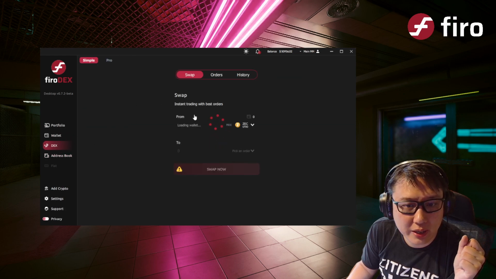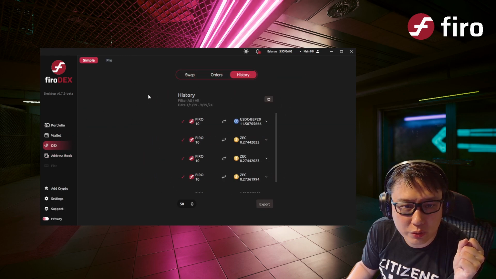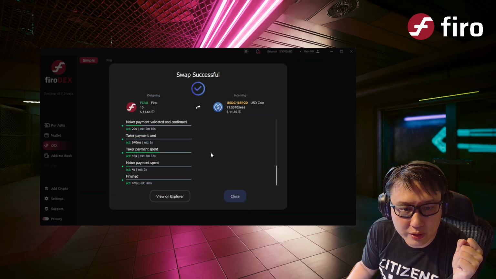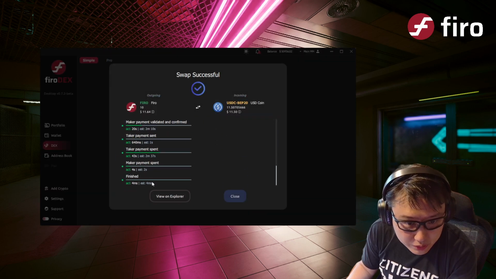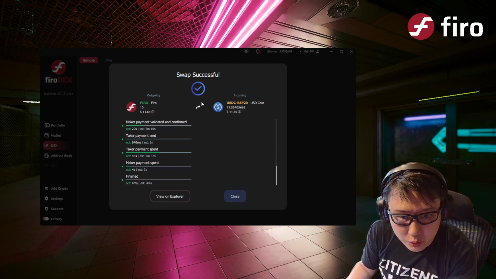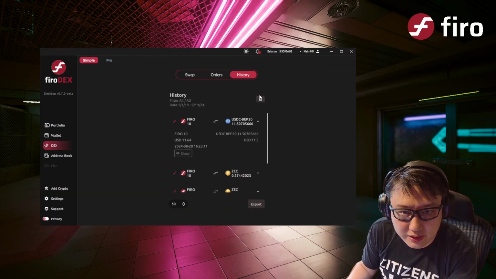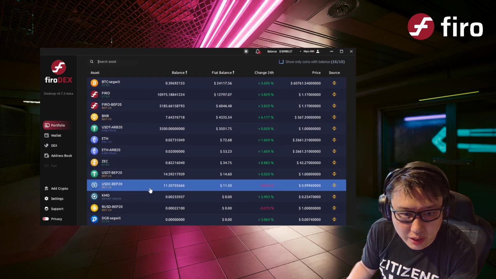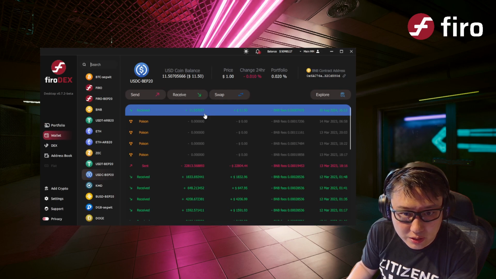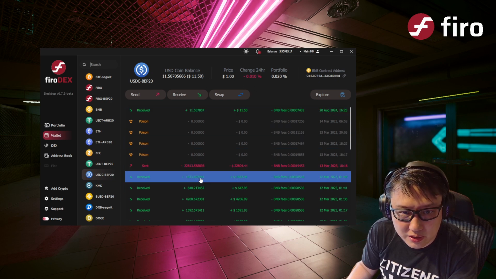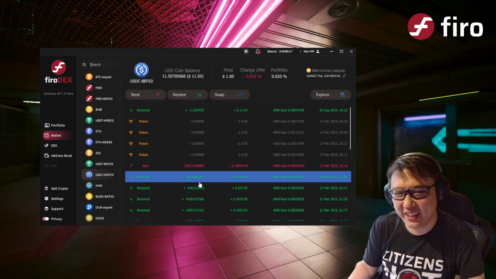And this one should also go through quite quickly as well. Whoa, look, it's finished. I think, look, swap successful. It's actually done as well. And now I have the incoming USDC here. Yeah, great. That was really, really quick.